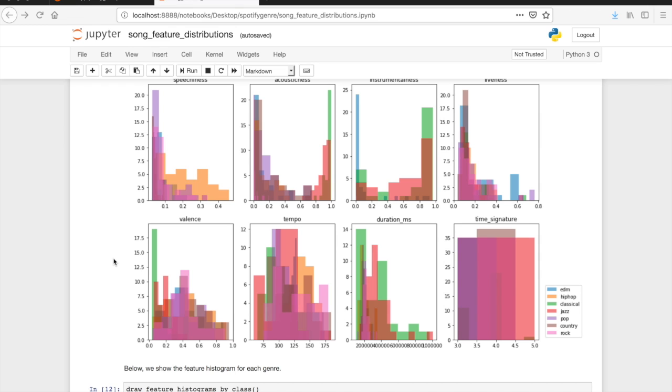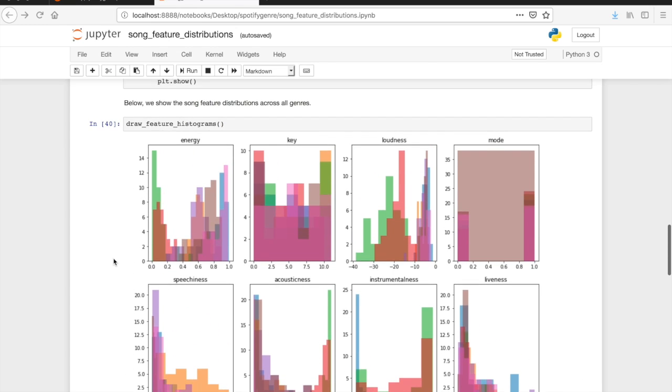However, some distributions were rather bimodal, and showed some promise for more complex classification functions. For example, for the energy attribute, classical music was skewed heavily to the low end, while rock skewed heavily to the high end. Ultimately, we used the histograms to determine what genres and attributes to investigate further.